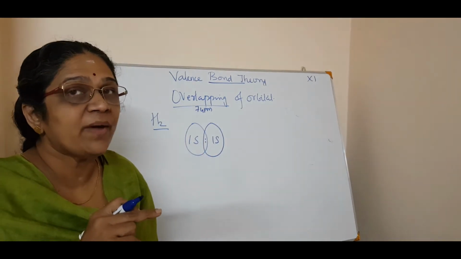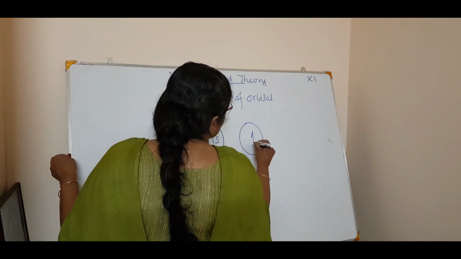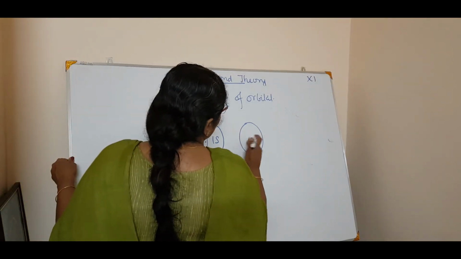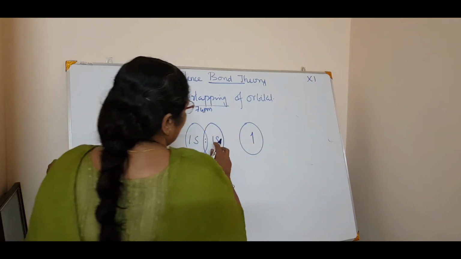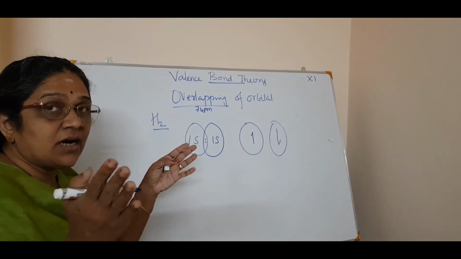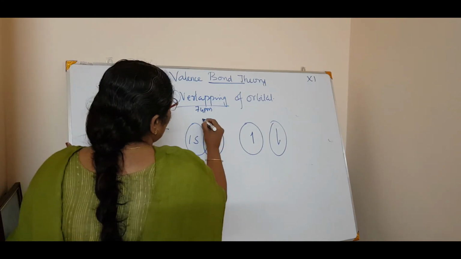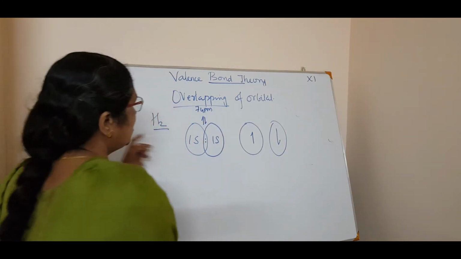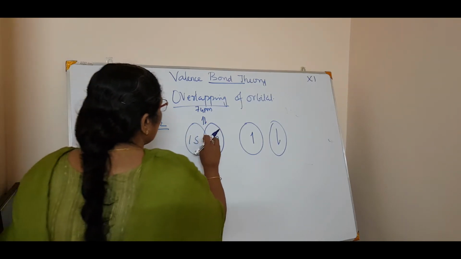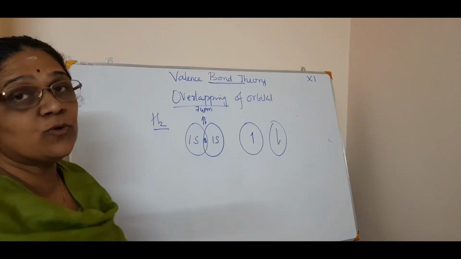And how will it pair? If this electron comes with this, there is only one, right? One electron. So the spin of the electron is like this. Then in this one it will have the opposite spin. Only then, when it comes closer, will it form a bond. So at this position, what will be the spin? It will be like this. One electron will have this spin and the other electron will have this spin. Or I can draw it as the spins being opposite.